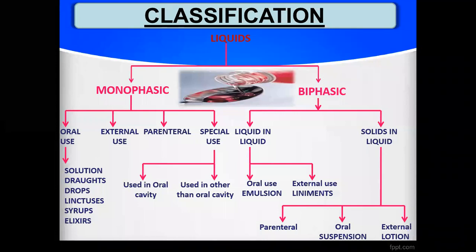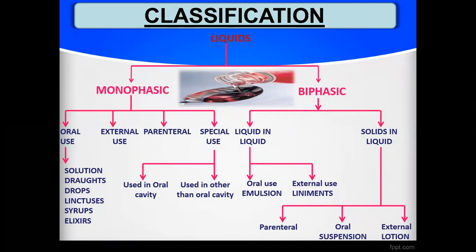Liquid in liquid preparations have two types: orally used and externally used. Oral means when we administer through the oral cavity and it reaches the stomach. The example of an oral liquid in liquid preparation is emulsion, which is prepared using oil plus water.